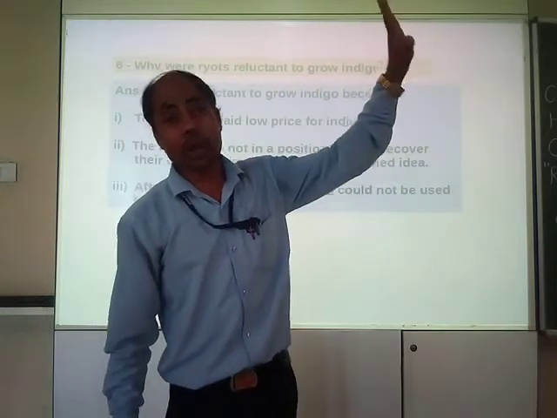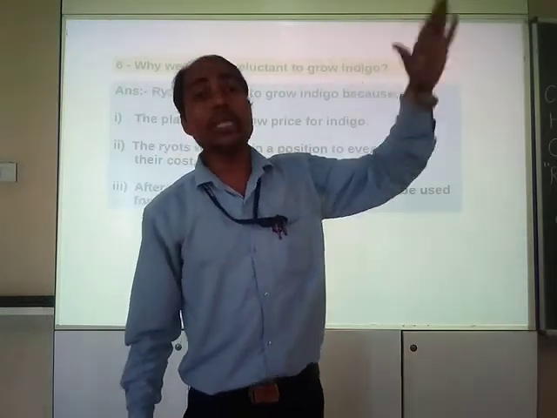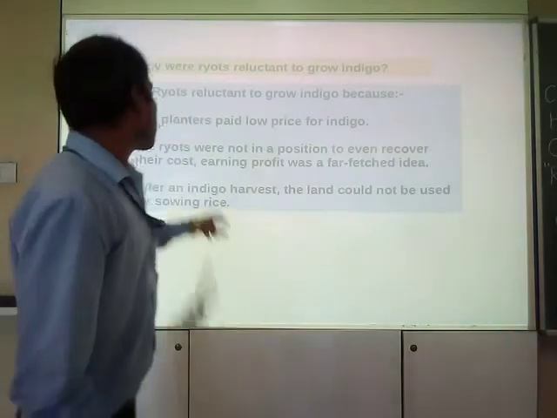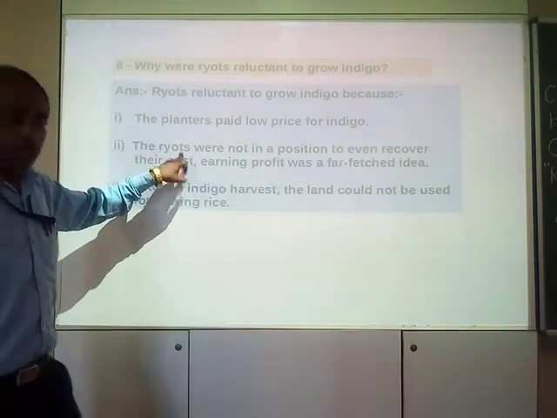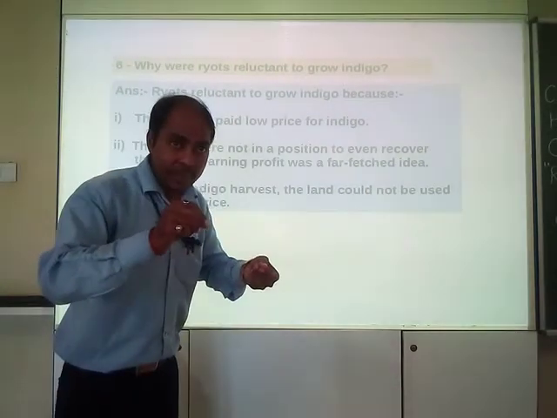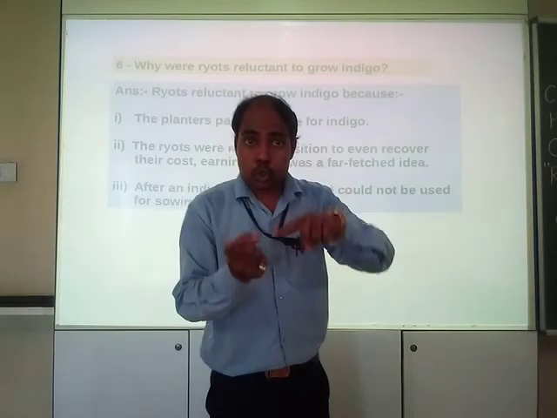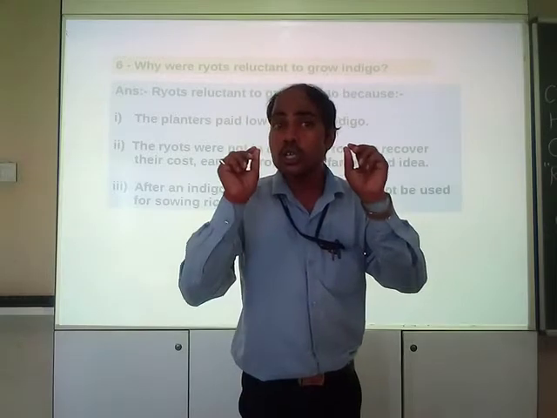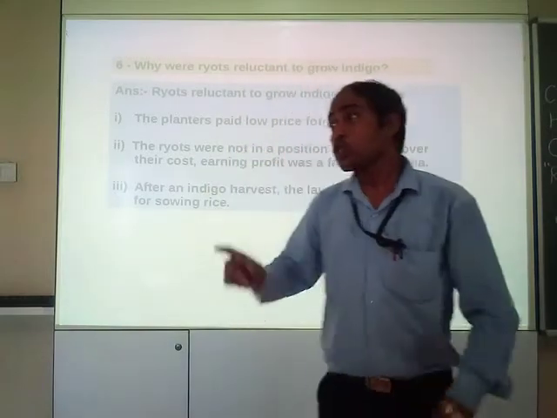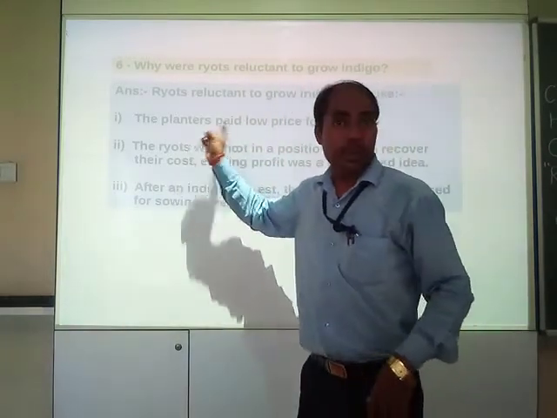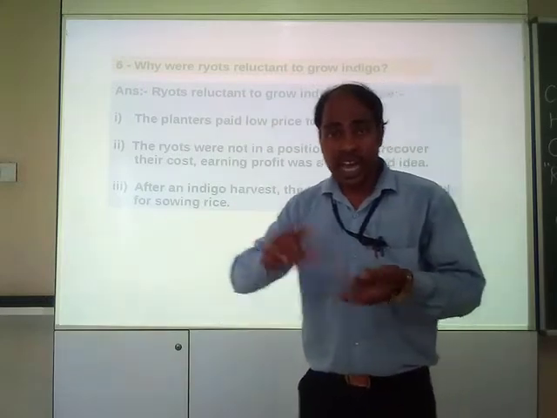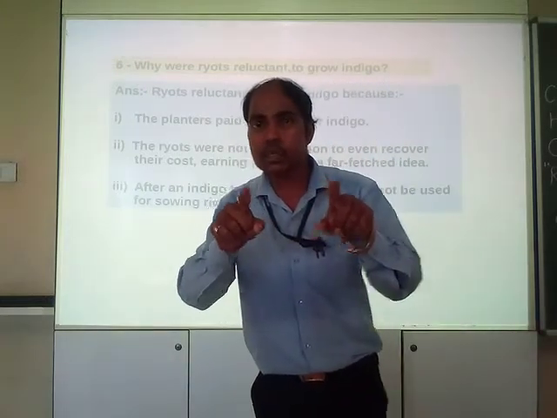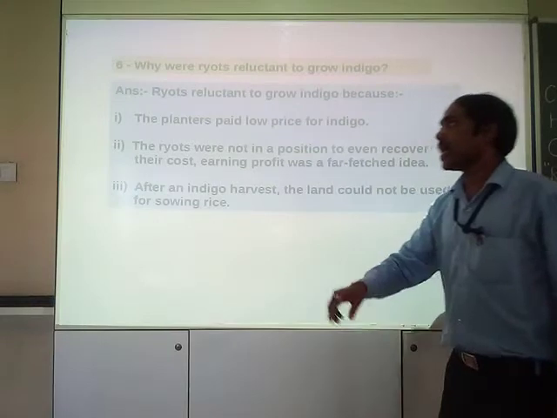Even thinking about it is like a dream. Okay. So when ryots made an agreement, planters used to give them advance loans at good interest, right? So whenever the farmers have the money, they have to settle that advance. This was the thing.